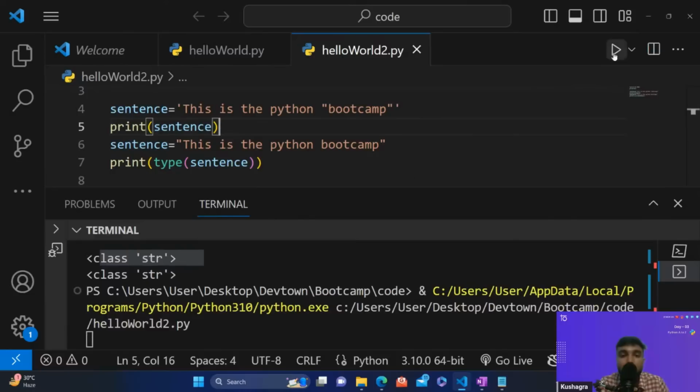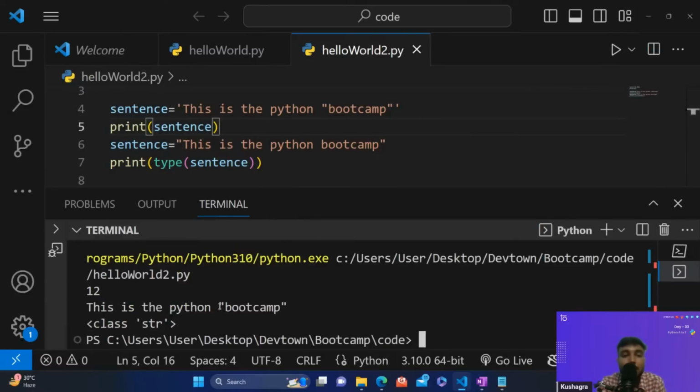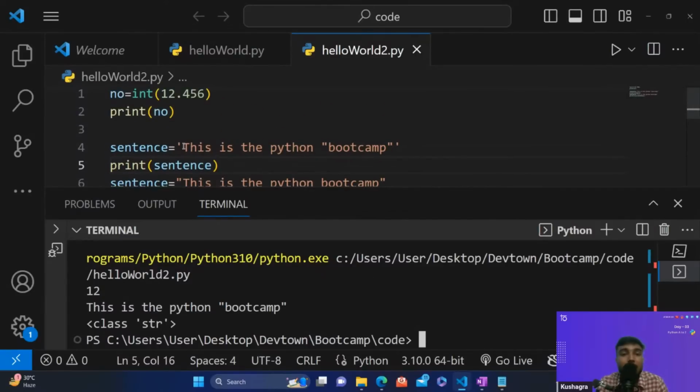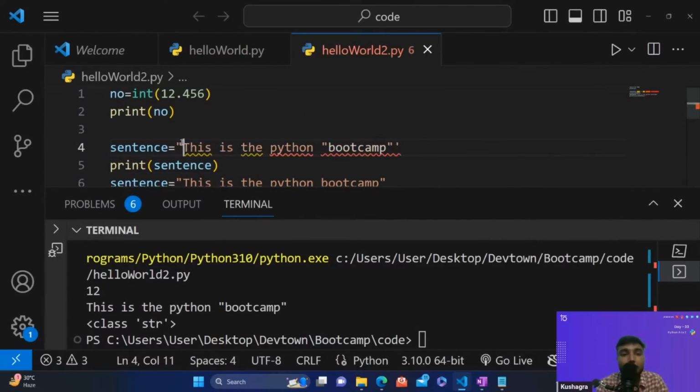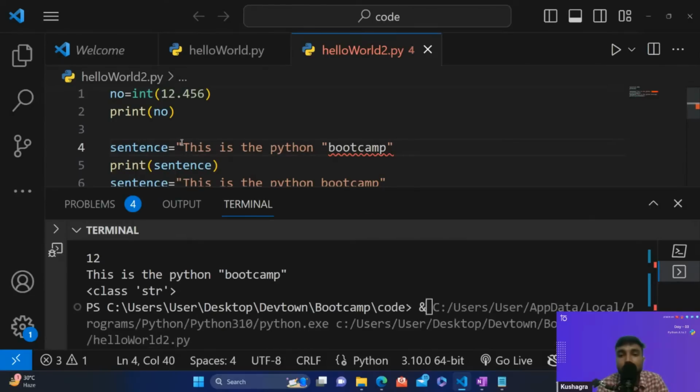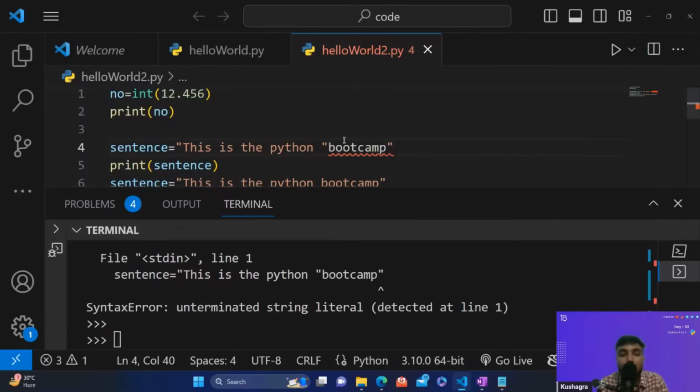Let's just print it. You can see over here we have got this in double inverted commas. That means bootcamp is emphasized. It is being given more value. So that's why if I would be using double inverted commas, let's just add this.